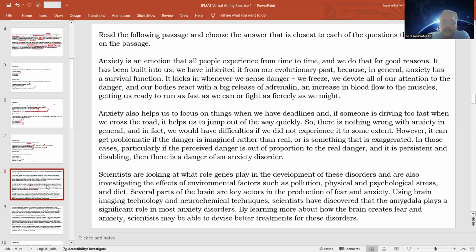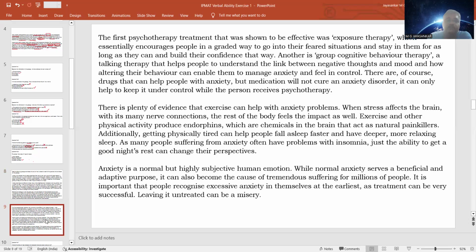And there are many reasons for that. There are physical and psychological reasons there, and the environmental factors are also there. And then it talks about the treatments available for anxiety.